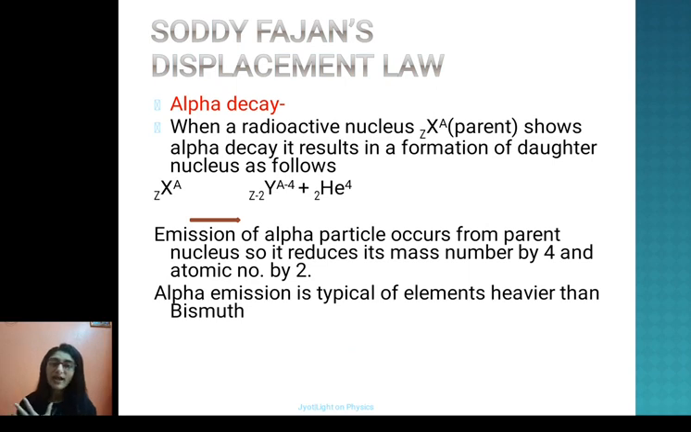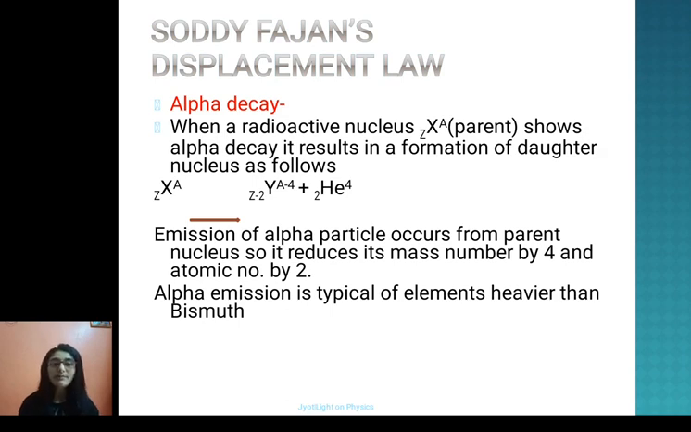Now suppose you have alpha decay. When a radioactive nucleus with atomic number Z and atomic mass number A undergoes alpha decay, it results in the formation of a daughter nucleus and an alpha particle. This arrow should have been a little up, that got shifted. Yeah. So this is the parent atom. It gives a daughter atom and an alpha particle. An alpha particle is nothing but a helium nucleus.